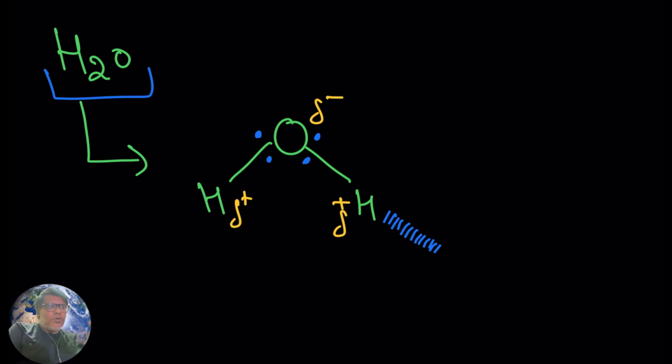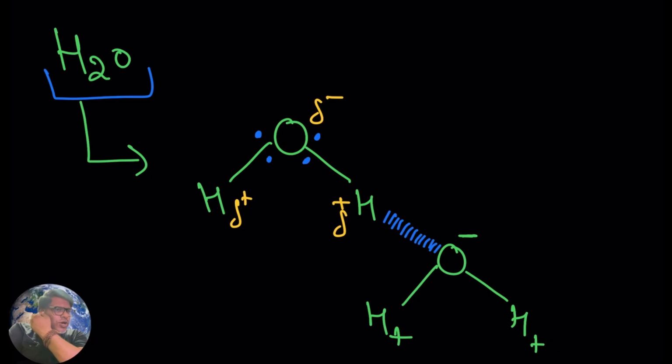Now if you have a cup of water, you are going to have millions, trillions of water molecules. Let's suppose we show another water molecule. On that also you are going to have the same situation: oxygen will carry a negative charge and hydrogen will carry a positive charge.